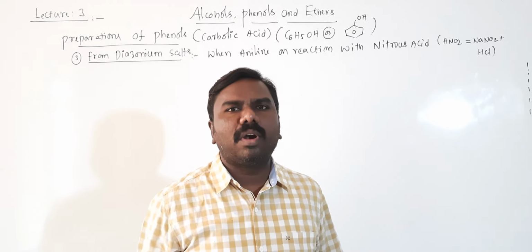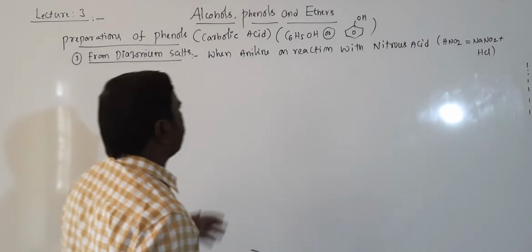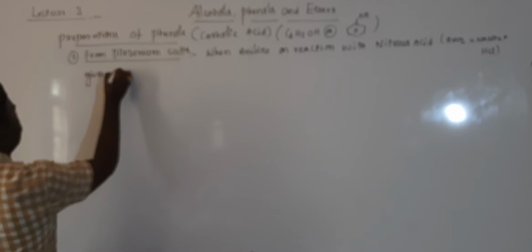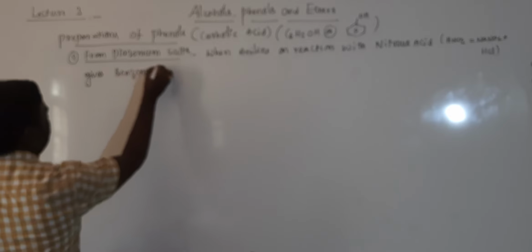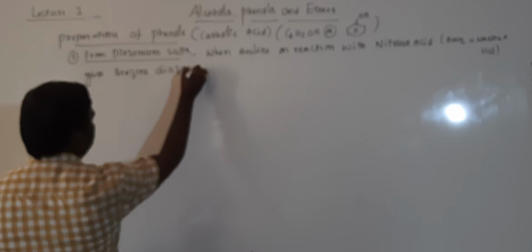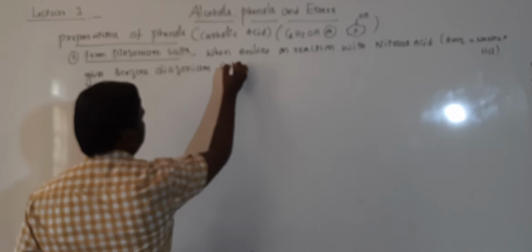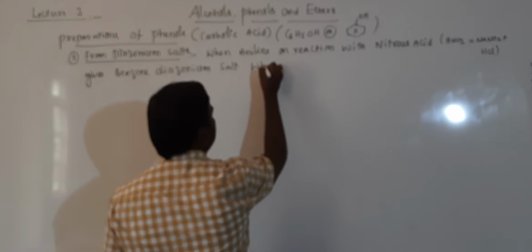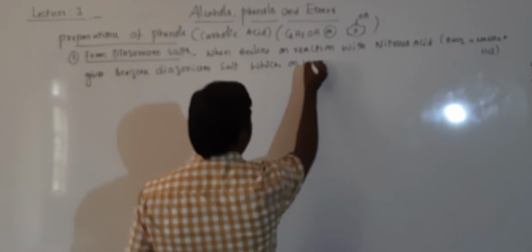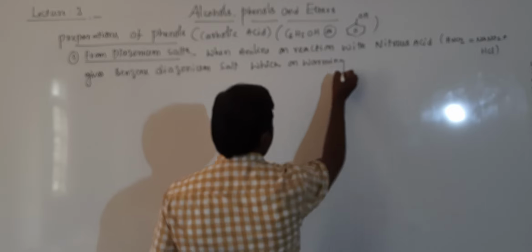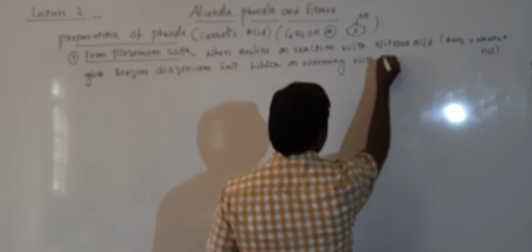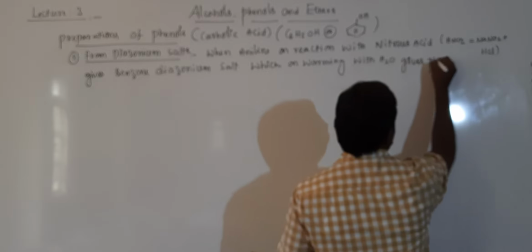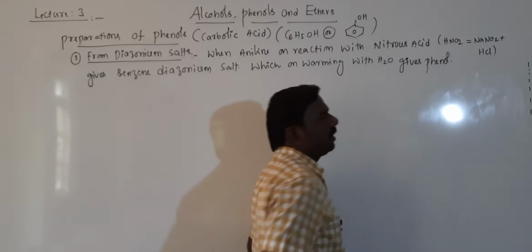The HNO2, called nitrous acid, is the only one involved in the chemical reaction. Nitrous acid gives benzene diazonium salts, which on warming with water gives phenol. This is right, students.